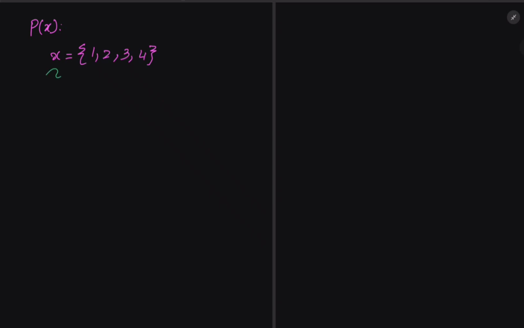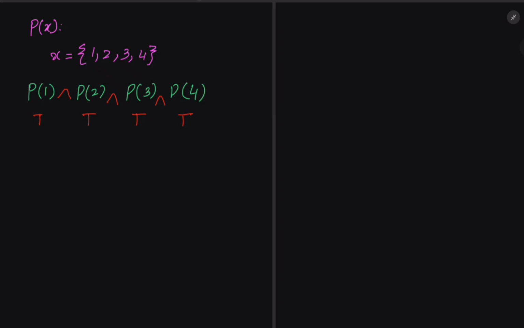Here you have to put the values for all the domain, P of 1, P of 2, P of 3, P of 4. We put all these values, and in order to check whether this is true for all these values, we add AND over here. If it is true for all these values, it means that the end result will be true as well.